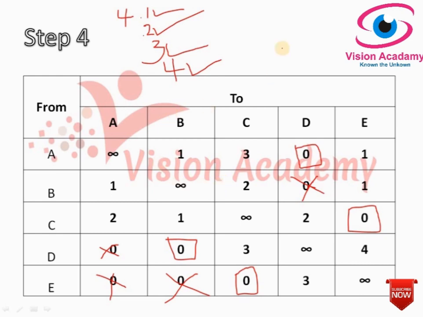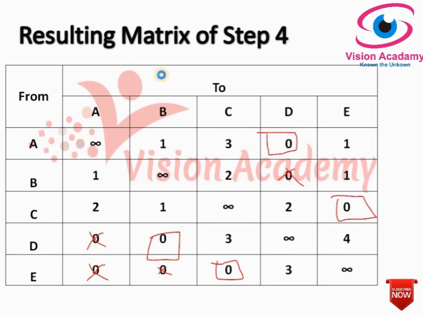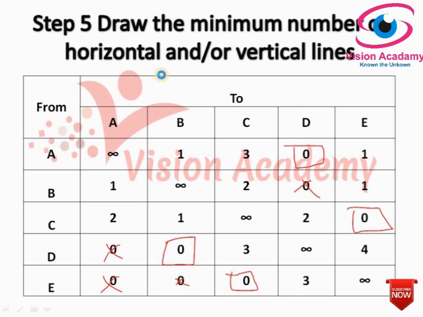First let us check the number of assignments. Look at here, 1, 2, 3, 4. There are 4 assignments in this problem. Since we have 5 columns and rows, it is not an optimal solution. Since it is not an optimal solution, we will move to the further step. Further step means step number 5. So this is the resulting matrix as we calculated here, and moving to step 5.